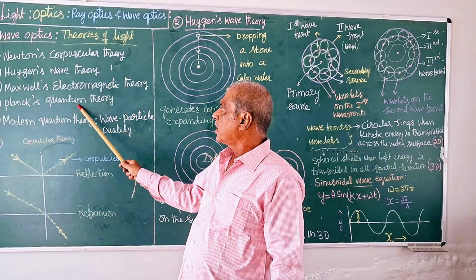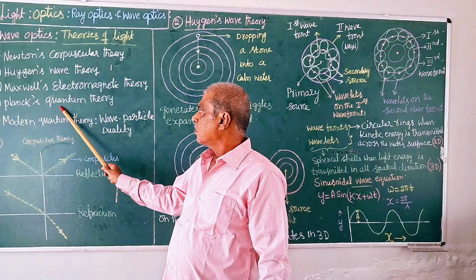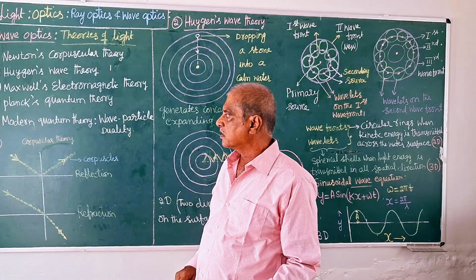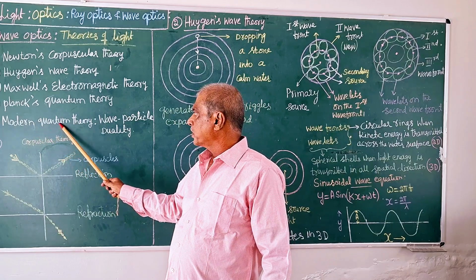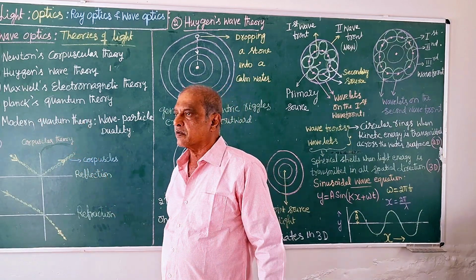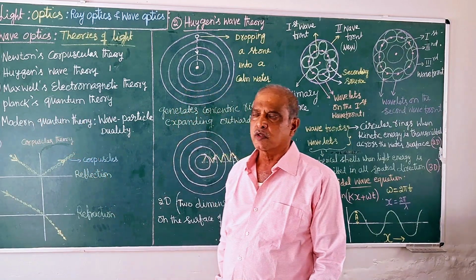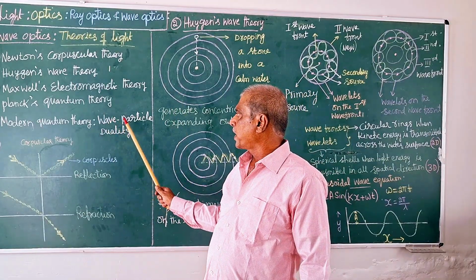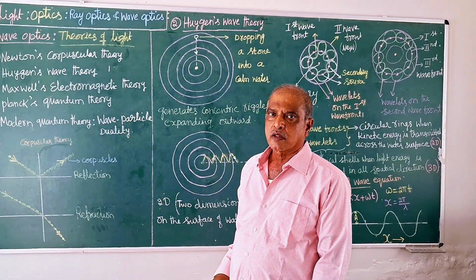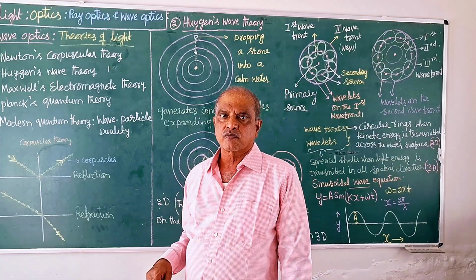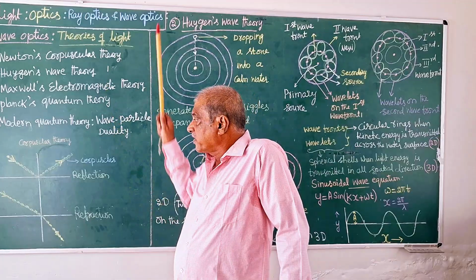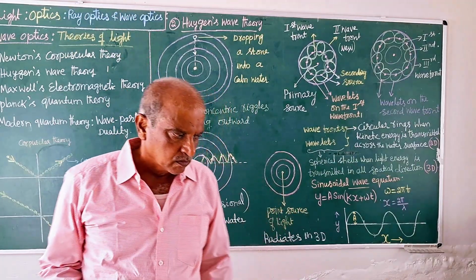It is modified by another theory, Planck's quantum theory. And one more final modification, modern quantum theory. It says that every wave has both wave character and particle character. Every energy like that has both wave character and particle character. It should be accepted. Final acceptance.